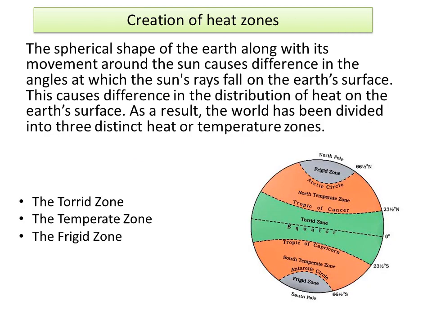Creation of heat zones. The spherical shape of the Earth, along with its movement around the Sun, causes difference in the angles at which the Sun's rays fall on the Earth's surface. This causes difference in the distribution of heat on the Earth's surface. As a result, the world has been divided into 3 distinct heat or temperature zones.